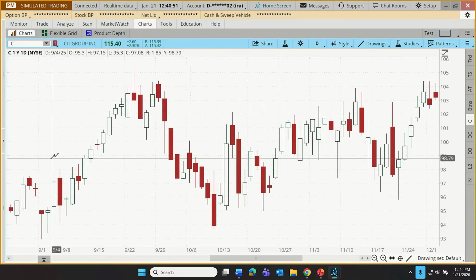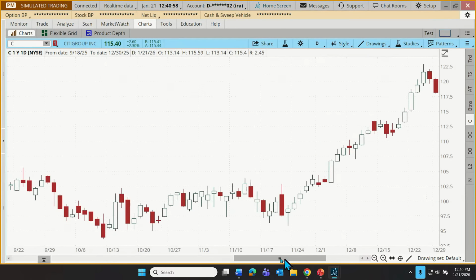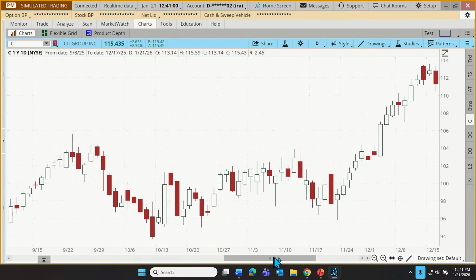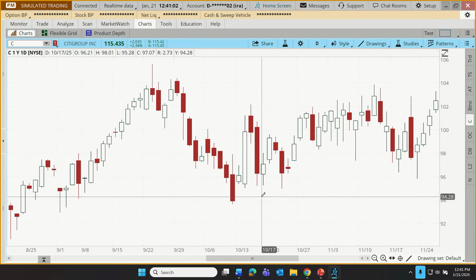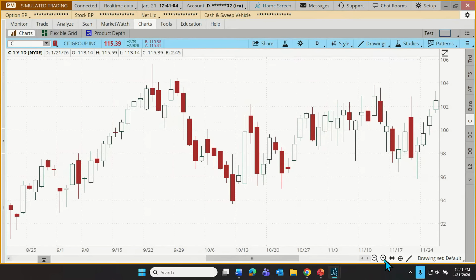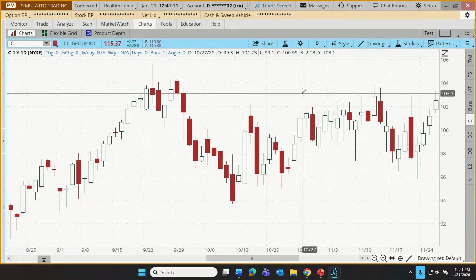And now I'm looking at just that portion of the chart, but I can access the rest by moving the scroll bar at the bottom, moving it forward and back. And when I'm done with my zoom in, a couple of different things that I can do. I can click on the little zoom features down here in the lower left, zoom in, zoom out, or we can just double click on the chart. Let me try it one more time.